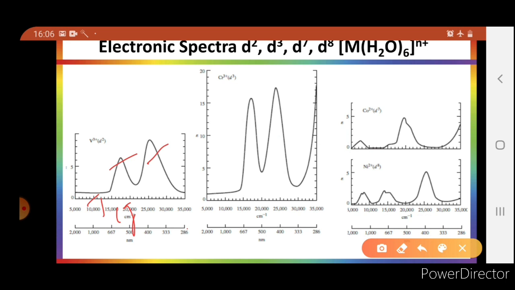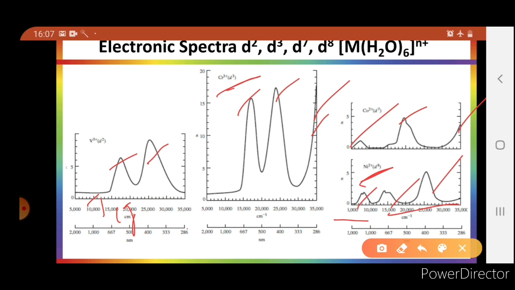That is not here because that appears in the ultraviolet region. Similarly, the spectrum of d3 will also have three absorptions, one in the UV region. Similarly the spectrum of d7 has also three absorptions, one also in UV region, and the spectrum of nickel 2 plus in a d8 configuration will have three absorptions, all three outside the visible region, two in visible, one will be in IR region.